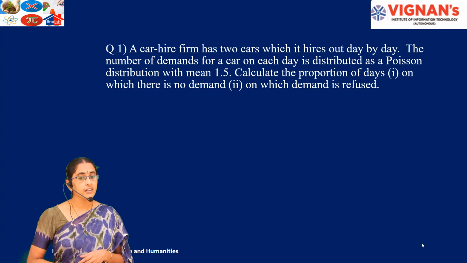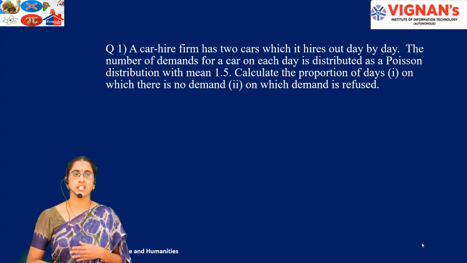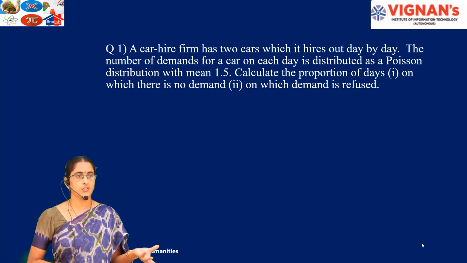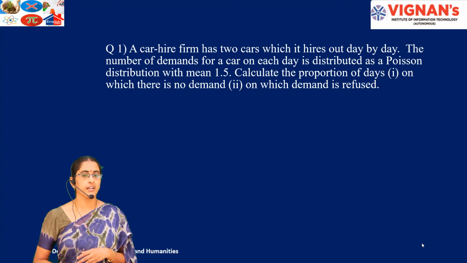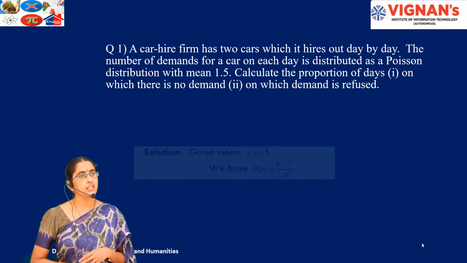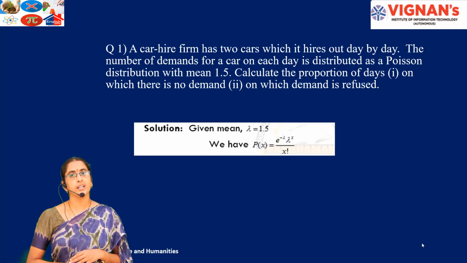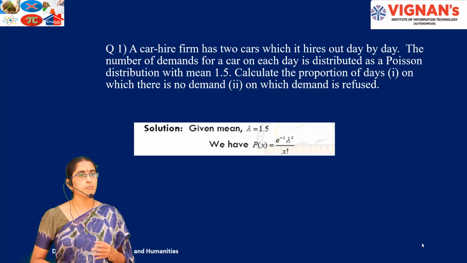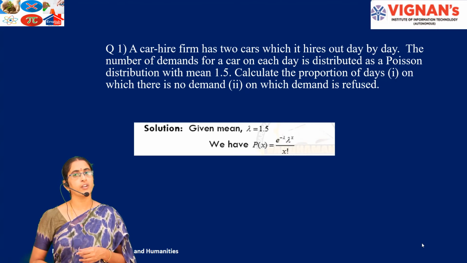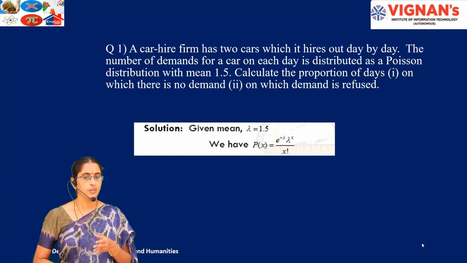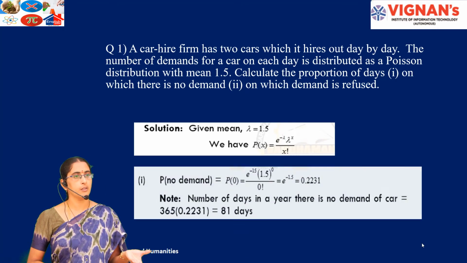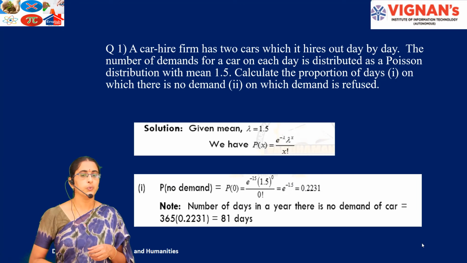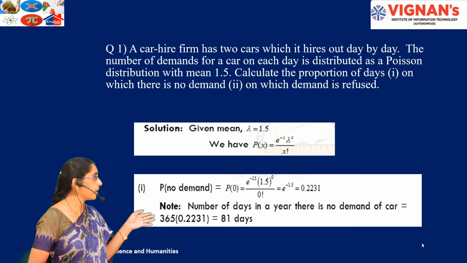Calculate the proportion of days on which there is no demand, and the proportion of days on which demand is refused. Here lambda is 1.5, so our probability mass function is e power minus 1.5 into 1.5 power x by x factorial. If x represents the demand for cars, then for x equal to 0 it is 0.2231.